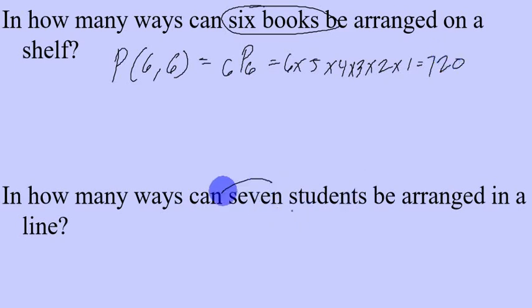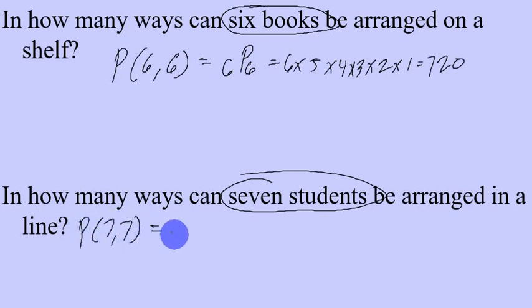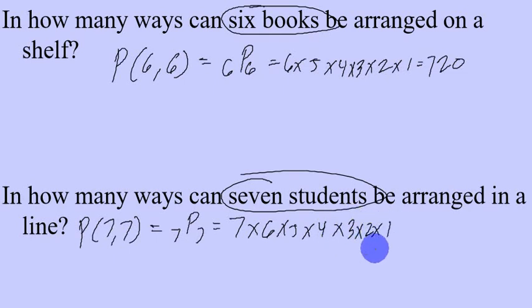If we're going to arrange a total of 7 students, then we take the permutation of 7 taken 7 at a time, which can be also written like this. And this would be 7 times 6 times 5 times 4 times 3 times 2 times 1. And this would be equal to 5,040 ways to arrange 7 students in a line.